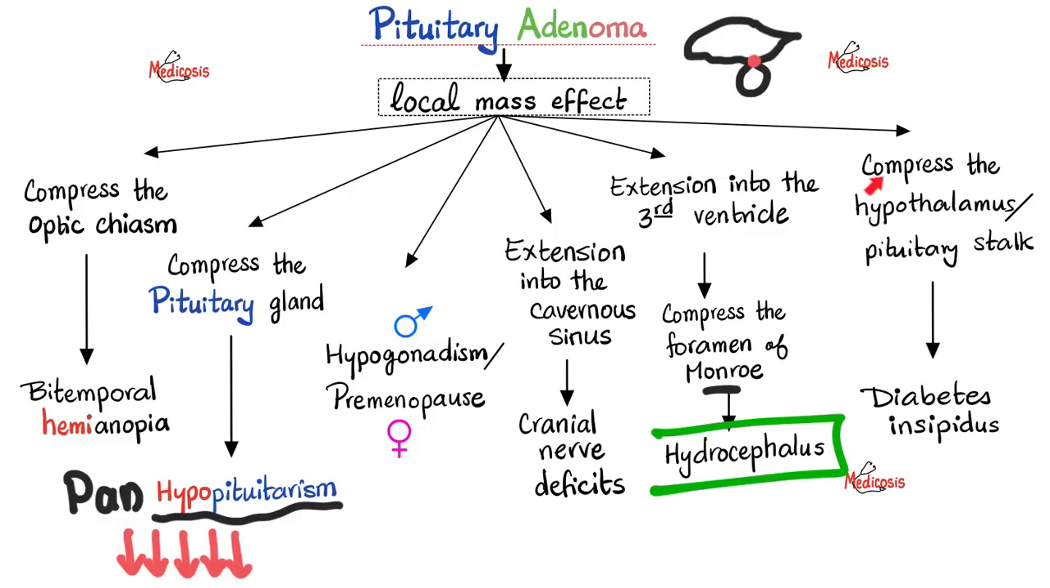The pituitary adenoma can compress the hypothalamus or the pituitary stalk. And if the pituitary stalk or the infundibulum gets compressed, what's going to happen? The posterior pituitary will suffer. And normally the posterior pituitary should secrete antidiuretic hormone. But now it does not secrete antidiuretic hormone.